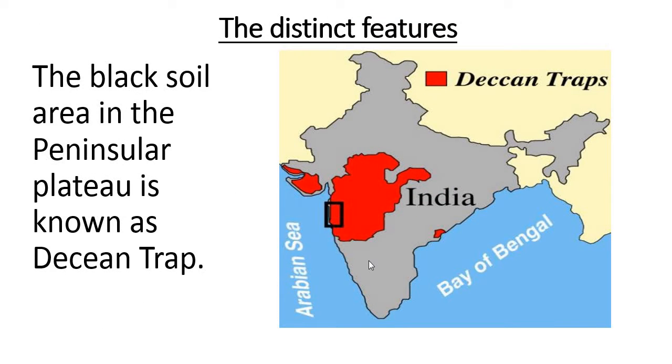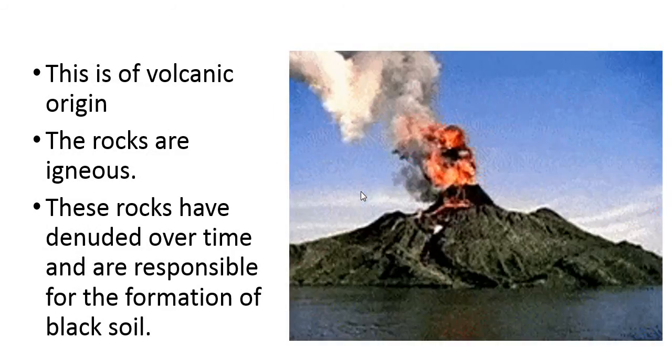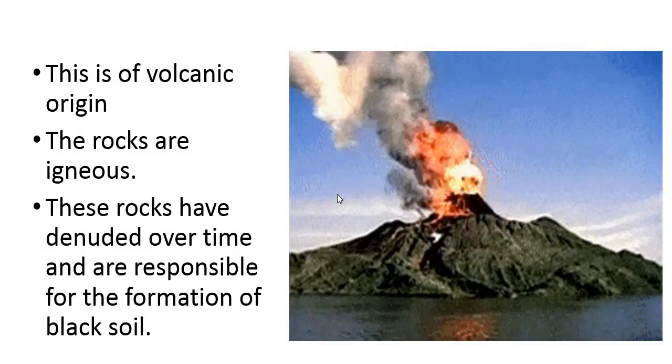The distinctive feature of this region is black soil. This peninsular plateau has black soil. This is called the Deccan Trap. Now the question arises, how is this black soil formed here? It is of volcanic origin.